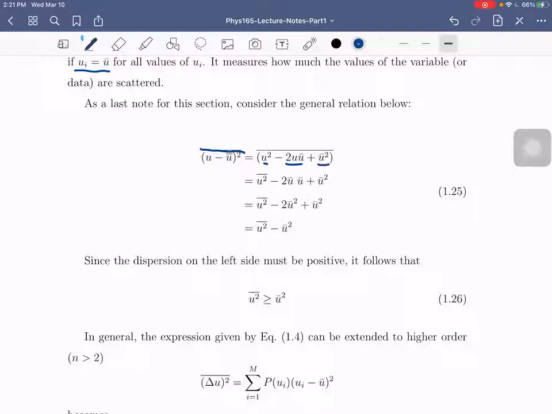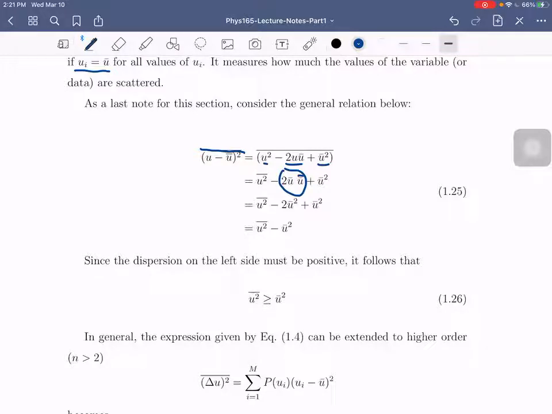And then ibabar mo yung buo. Okay? So we can, again, kapag may nakabar siya, we can distribute the bars sa individual expression. So you have u squared bar minus 2 u bar. Since ito magiging u bar bar, magiging u bar lang siya, no? And then we have u bar squared.